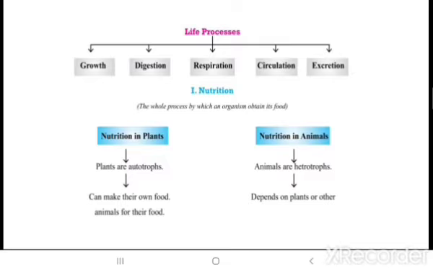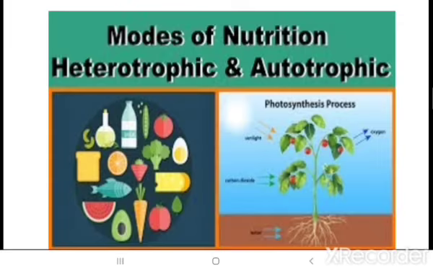Now, to understand the life process, we have nutrition in two groups: nutrition in plants and nutrition in animals. Plants are autotrophs, whereas animals are heterotrophs. Now what do autotrophs and heterotrophs mean? These are the two modes of nutrition. So if you get a question, what are the two modes of nutrition, your answer should be autotrophic and heterotrophic.